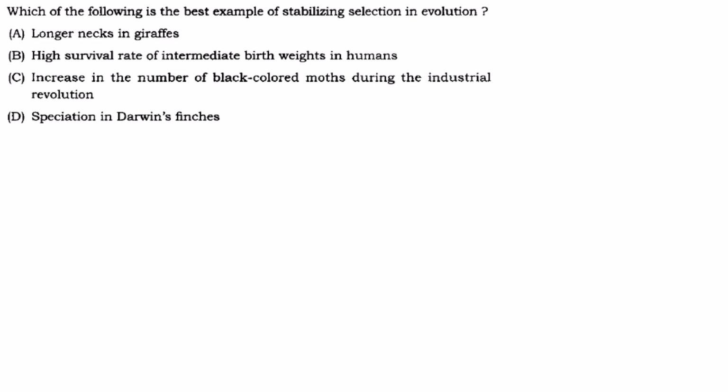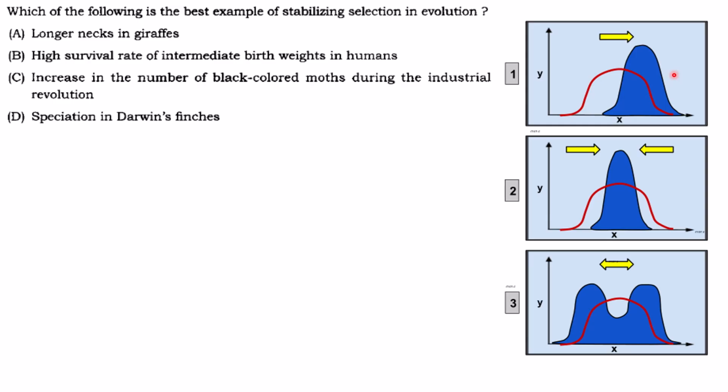Then next one, which of the following is a best example of stabilizing selection in evolution? Okay. First one, longer neck in giraffe. Okay, see here. It is directional selection. That means only one extreme. This red one is the original population. The blue one is after the selection. Now in the original population, there were short neck, intermediate neck, long neck giraffes.